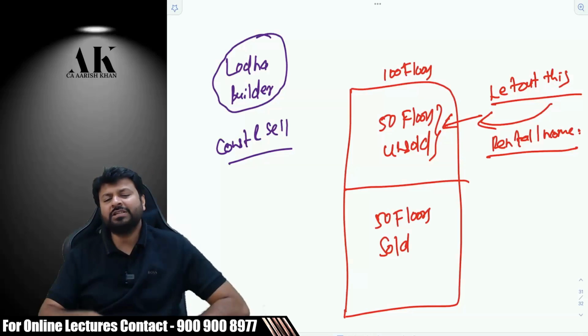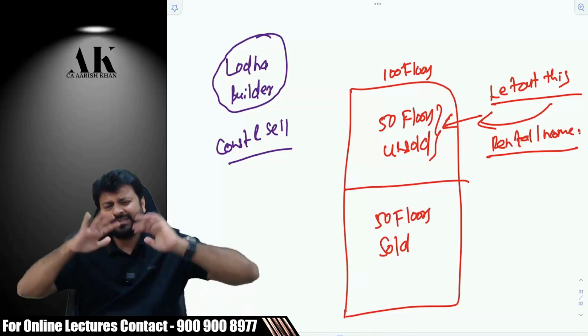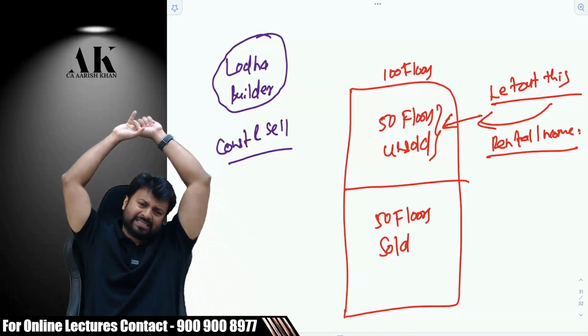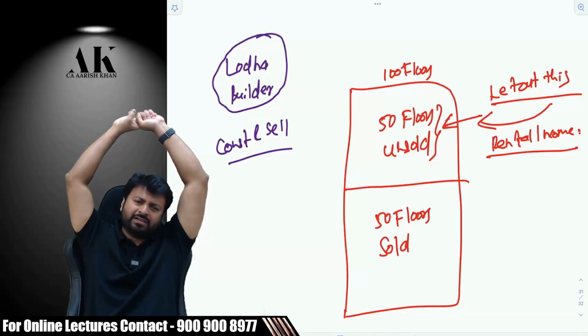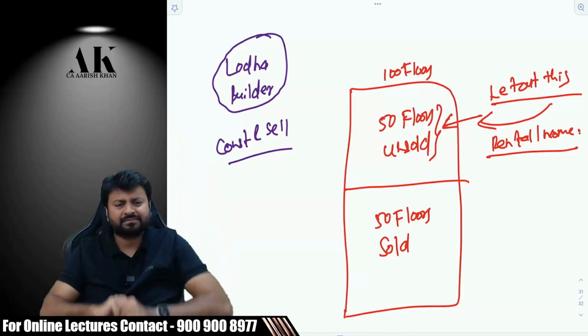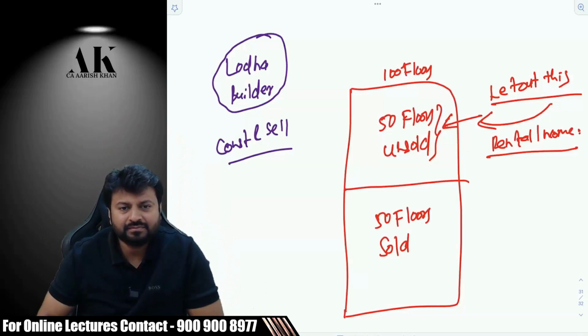Acha, I'm asking you, what is better? As an assessee, what is better? PGBP, why is it better? How is it better than house property? What expenses will you have when you let out the property? What expenses do you have, Saddam?